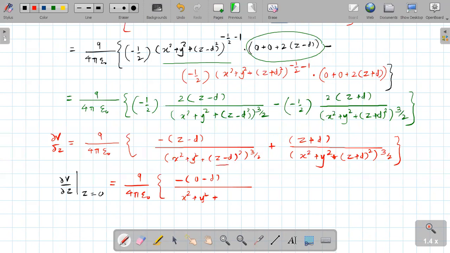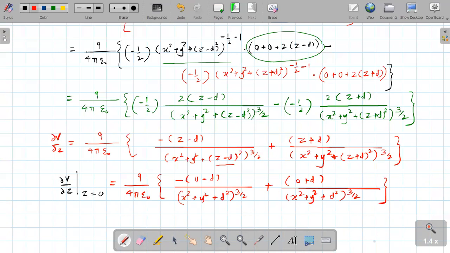Minus d, and minus d squared is d square. Is it correct? Yes, sir. Plus sign, then 0 plus d, and the remaining term is x square plus y square plus d square raised to 3 by 2.